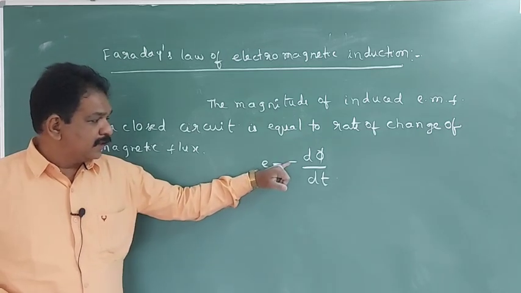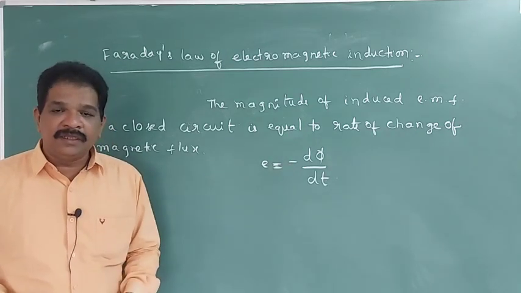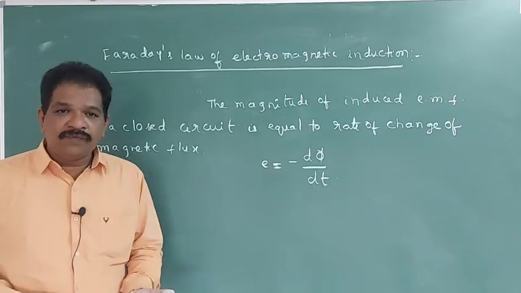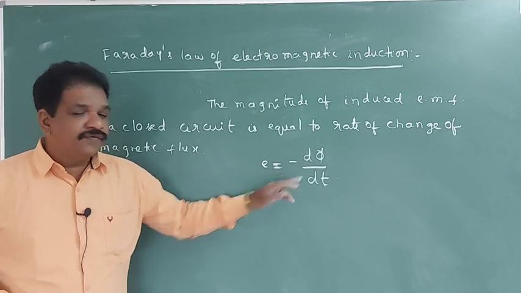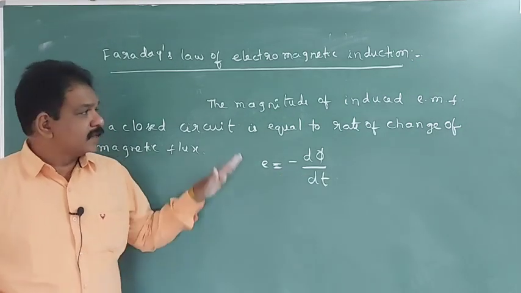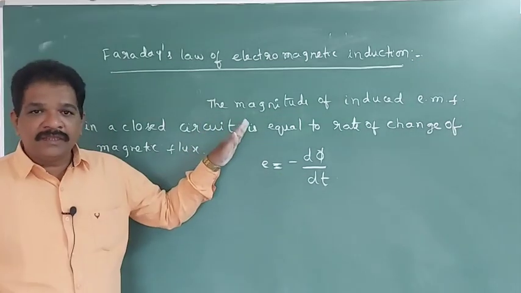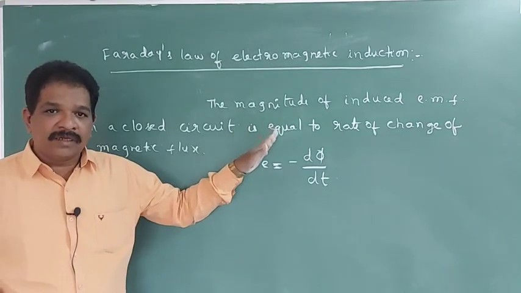So the negative sign is indicating the induced EMF direction is opposite to the change of magnetic flux. This is Faraday's law of electromagnetic induction.